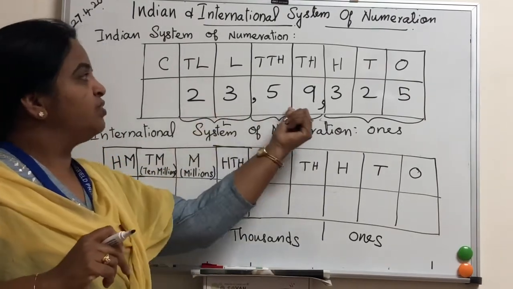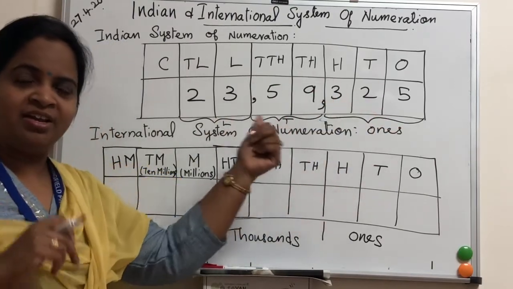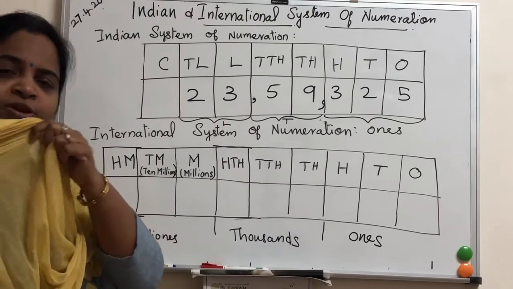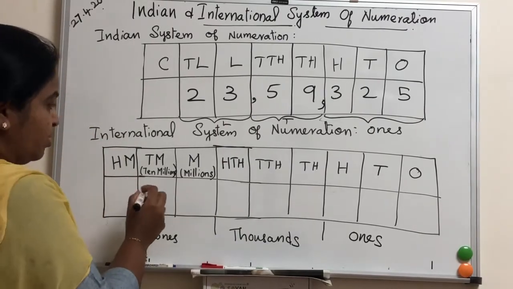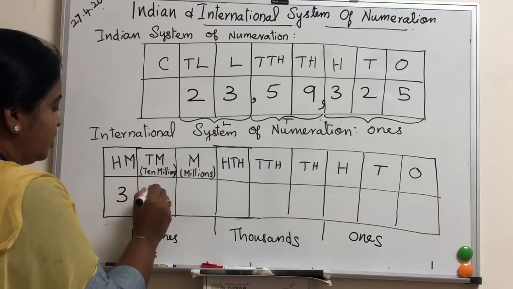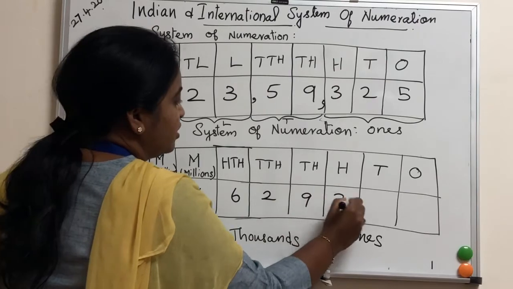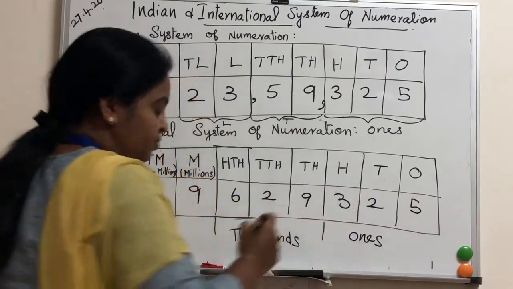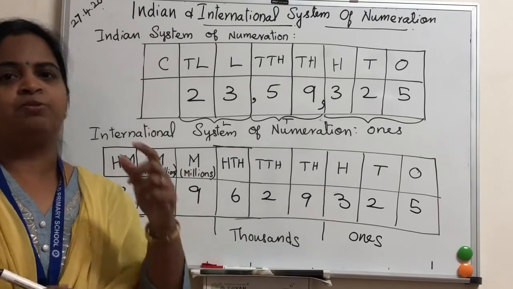So how will you read this one? 23 lakh 59,325. Did you get it? So after each period you have to put a comma. Here also I will tell you one example: 3, 5, 9, 6, 2, 9, 3, 2, 5. How will you put the comma? After each period you have to put the comma.